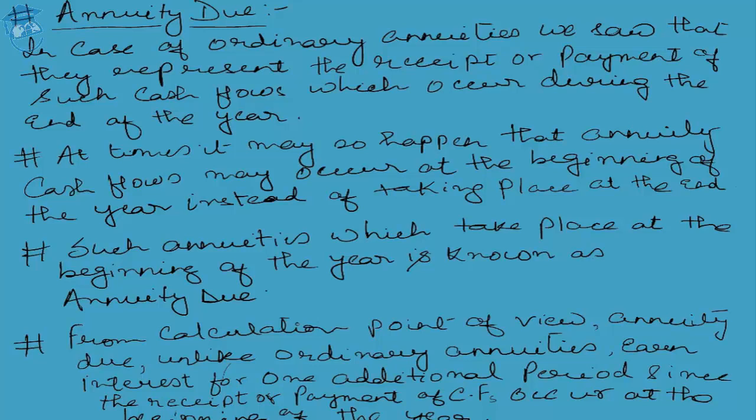Let me make myself very clear, students. Let's pay attention to this. In the case of an annuity, we saw that the calculation of n was actually n-1. Why was the number of years lesser by 1 year? Because the cash flows were being committed at the end of the year, which meant that those cash flows could not earn any return upon themselves.